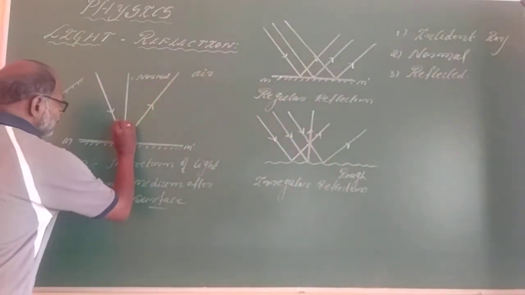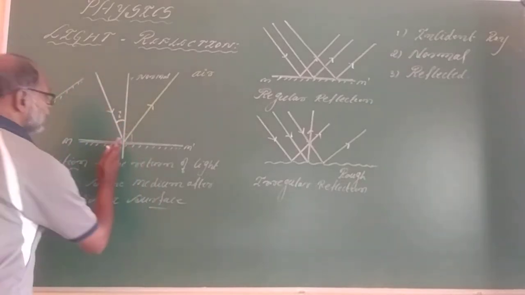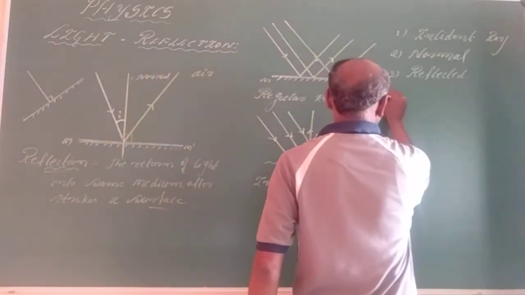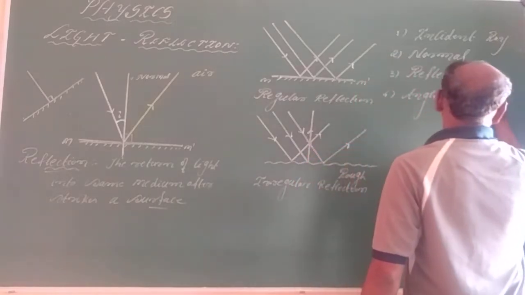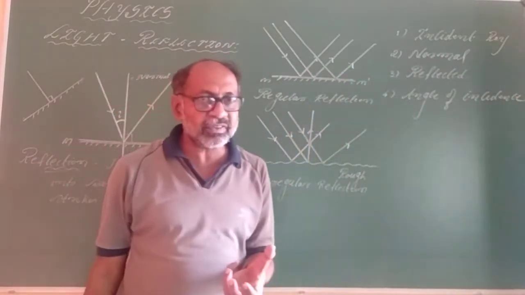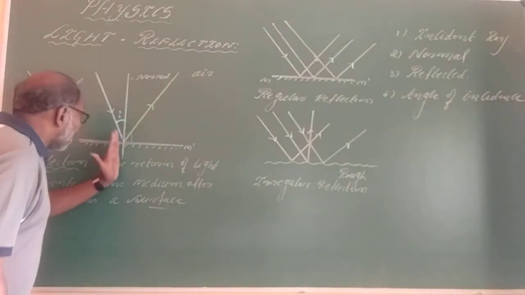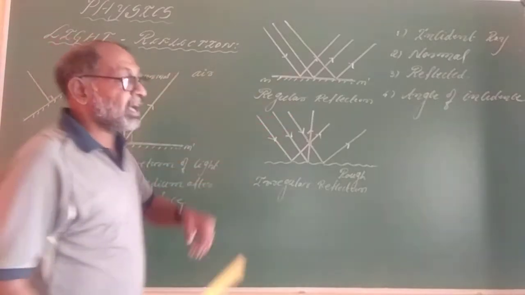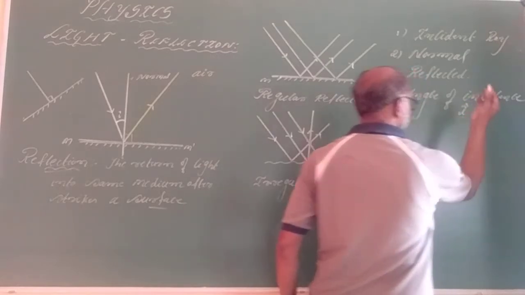Another one is the angle between these two things. One is the incident ray, another one is the normal. It's termed as the angle of incidence. What is the meaning of angle of incidence? It is an angle between the incident ray and the normal. It is always denoted by I. Angle I. Okay.